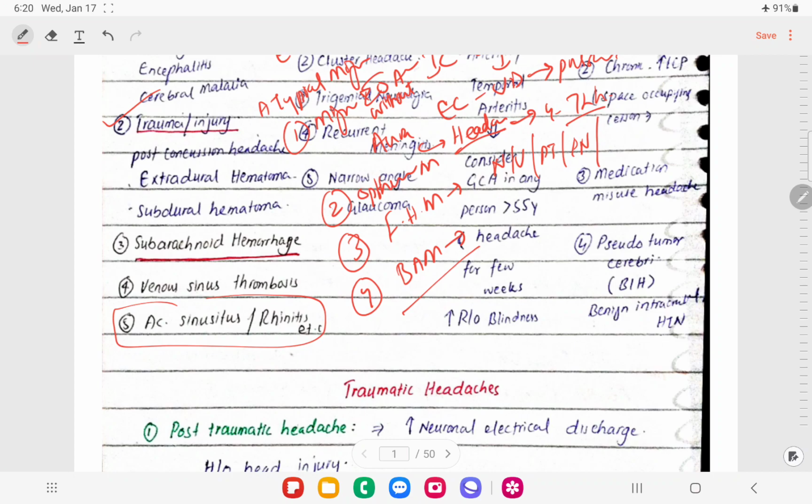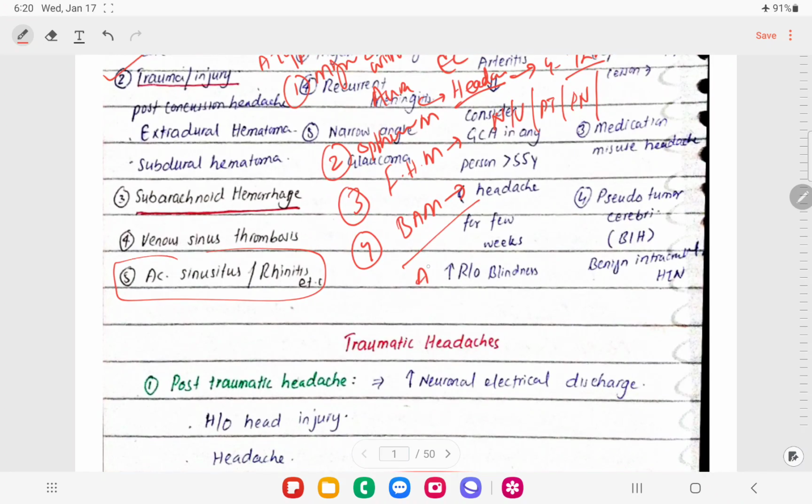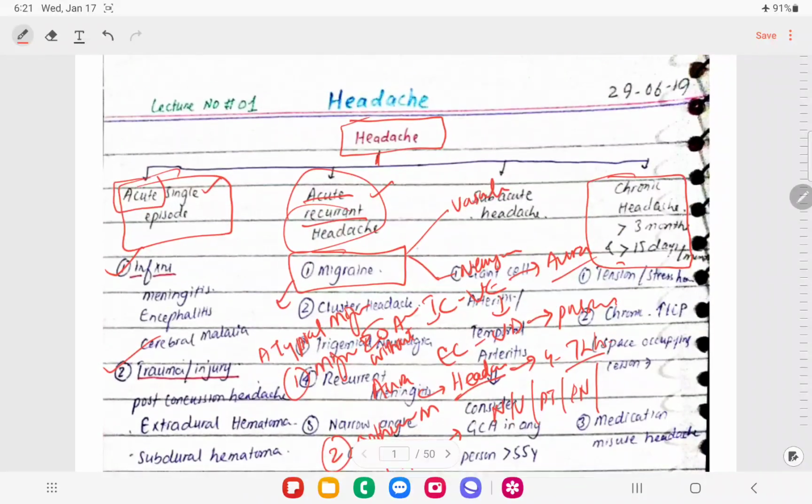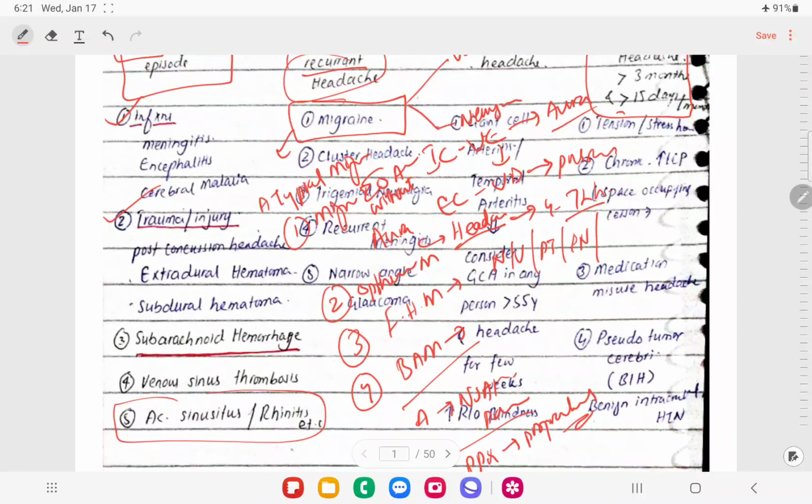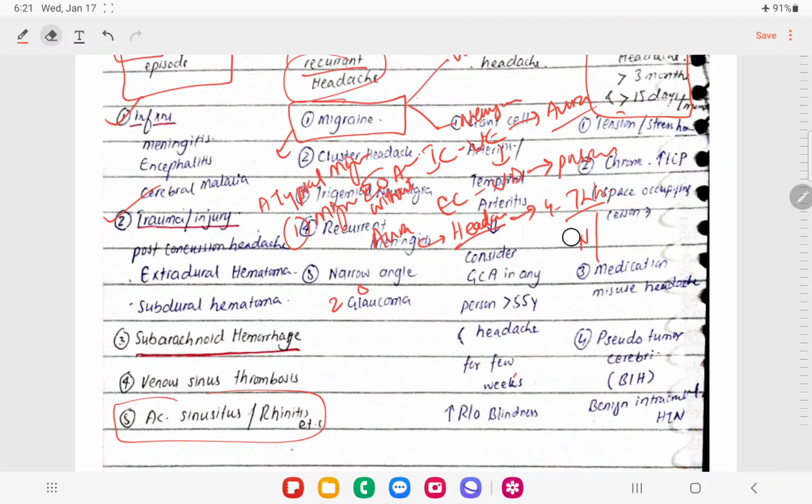So we just discussed the treatment part here. For an acute attack, we give NSAIDs, right, and paracetamol. And for prophylaxis, we need to give propranolol to these patients, right. And also we talked about how migraine improves in pregnancy, right. So I think I have covered most of that.